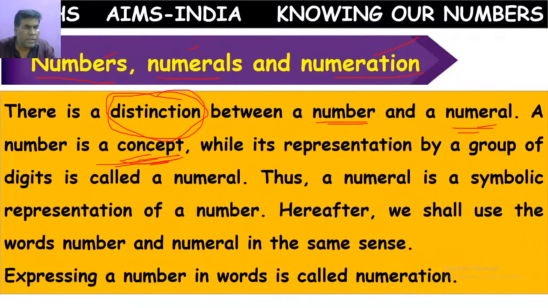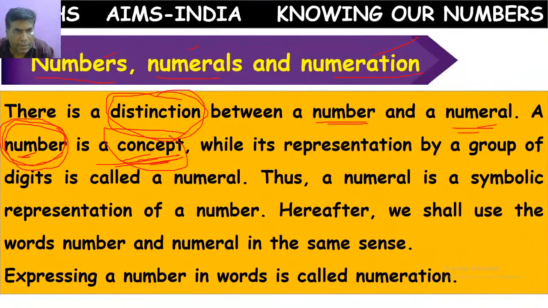That idea is called a concept. Using numbers for counting things is an idea, a concept.